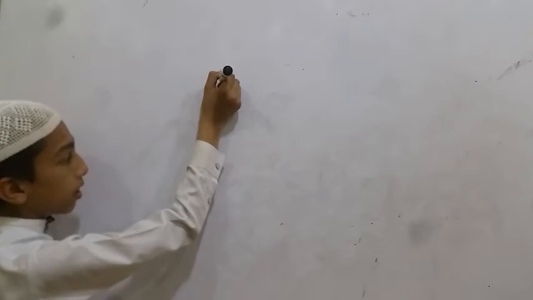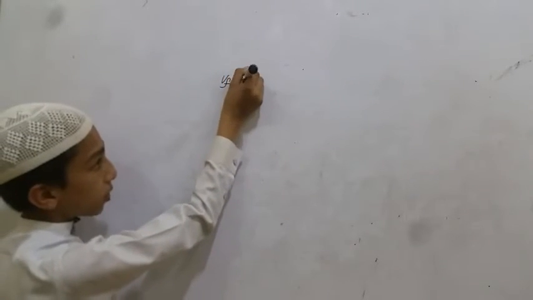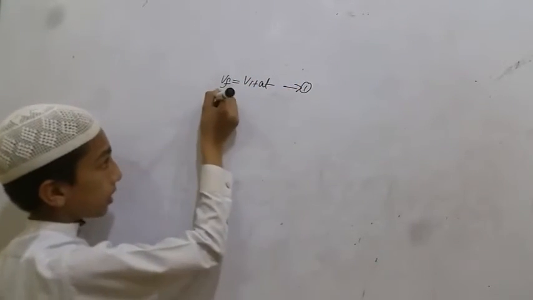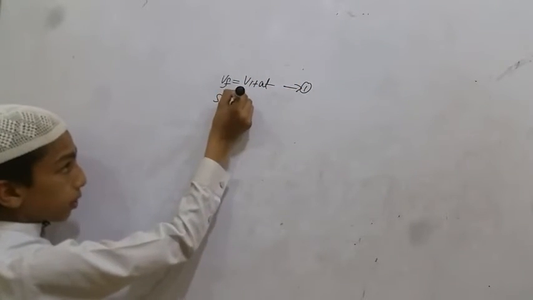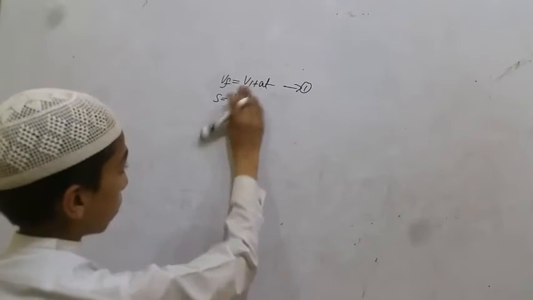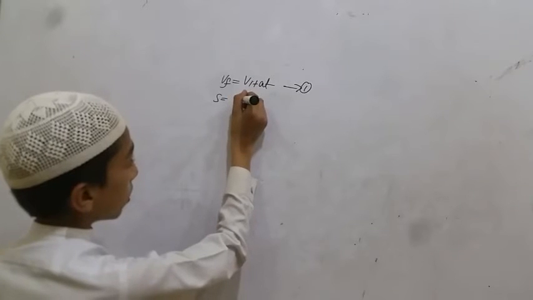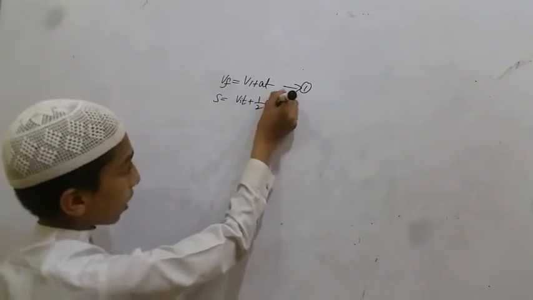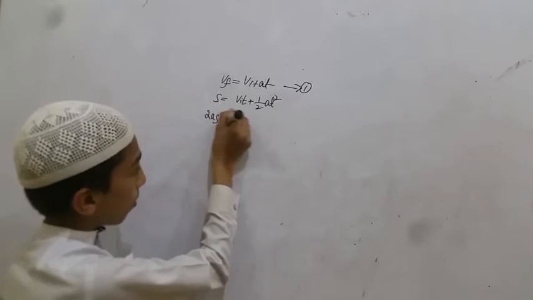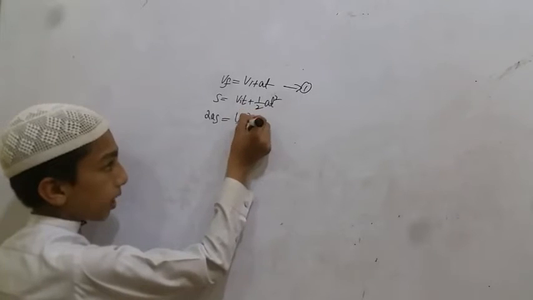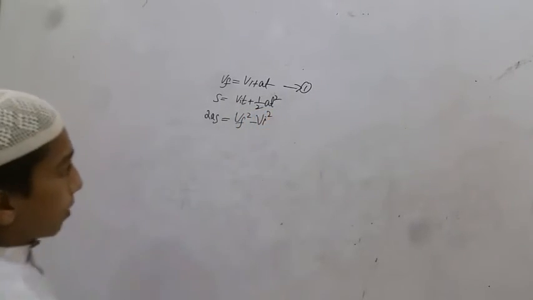The first equation of motion is Vf is equal to Vi plus at, the second is S is equal to Vi t plus half a t square, and the third equation of motion is 2as is equal to Vf square minus Vi square.